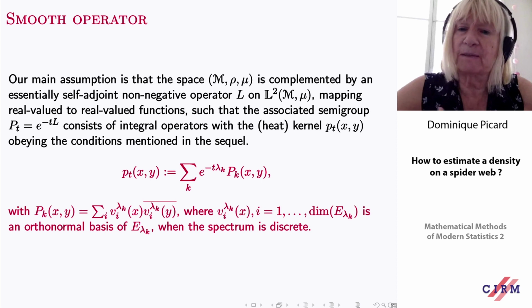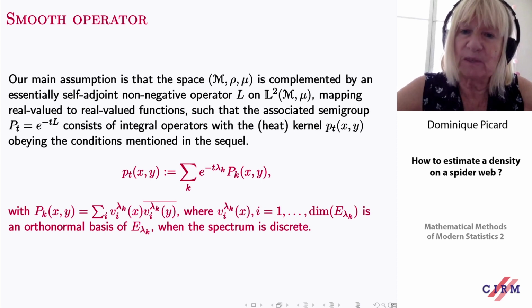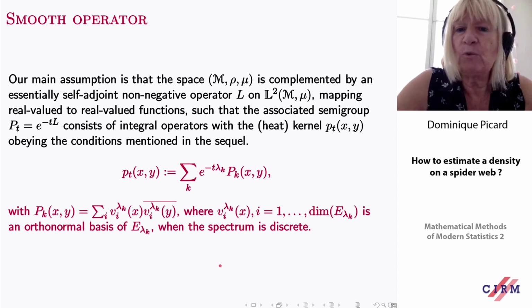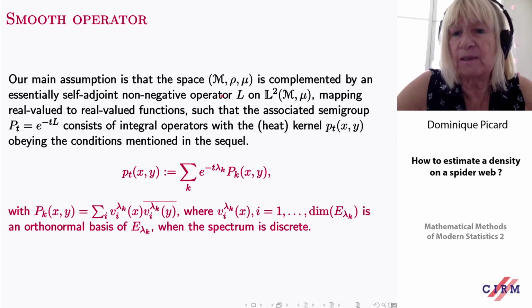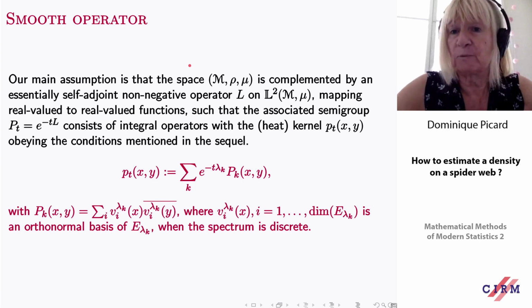Now let's go with some assumptions. We have this space M with a distance and a measure, and we will also assume that it is complemented by a self-adjoint non-negative operator L, which in our spider web was the graph Laplacian.